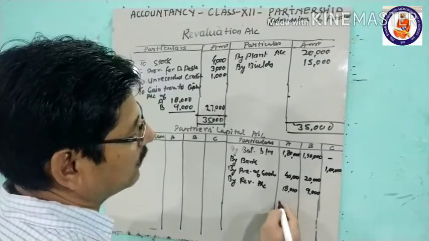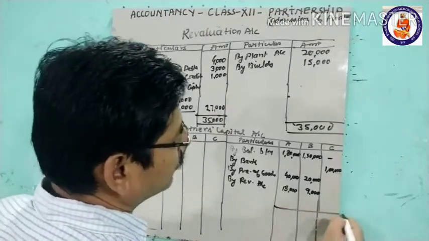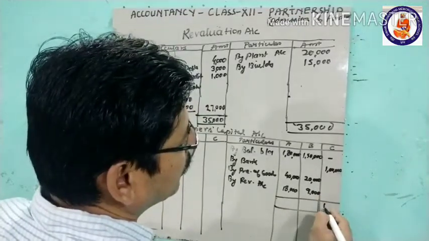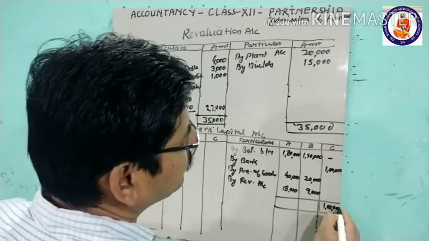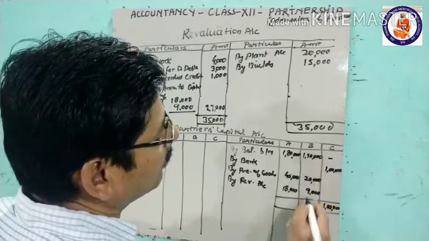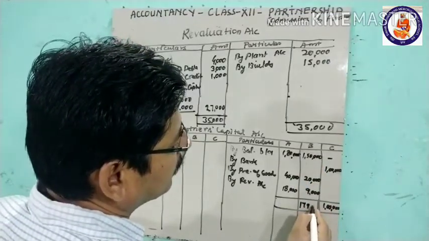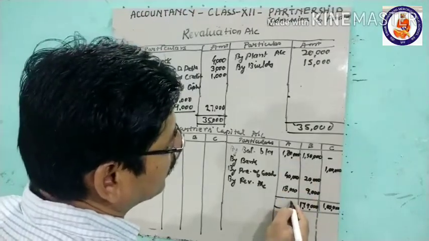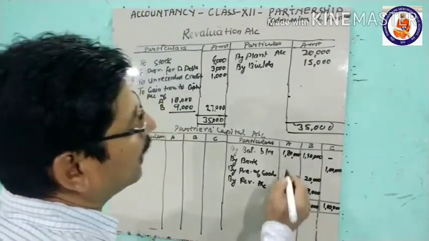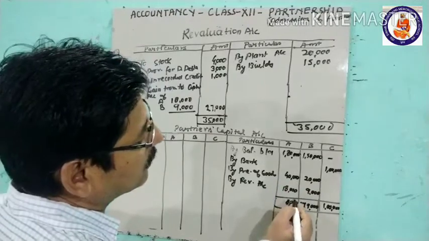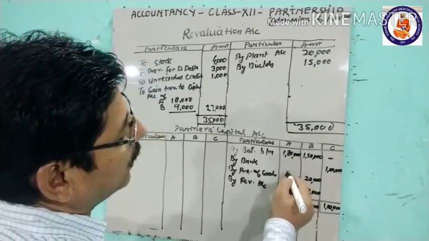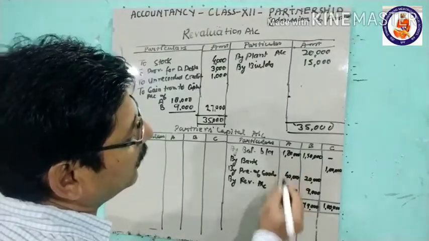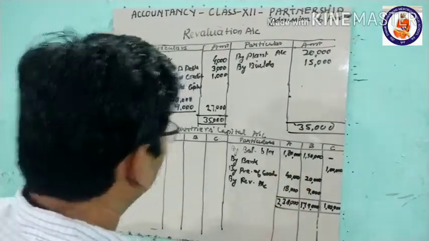Now we'll take the balance here. See how much is the balance. So here we total: 1 lakh, then 1,79,000, and this is 8 and 8 for 12, 13, and 2,38,000.